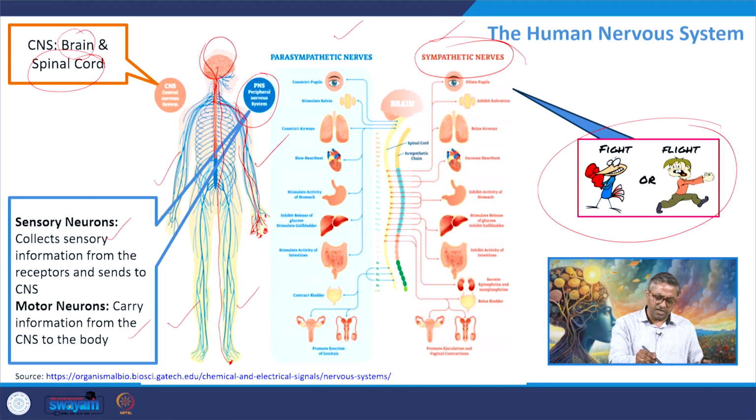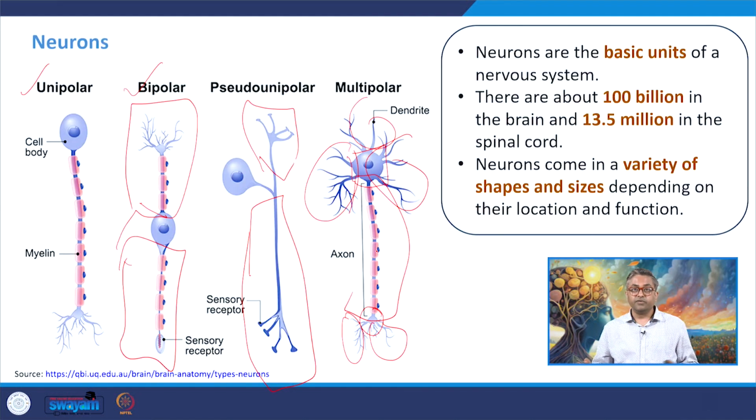As I was telling you earlier, this medulla oblongata and spinal cord, what you are seeing on your screen, this section, the spinal cord, has 13.5 million neurons.